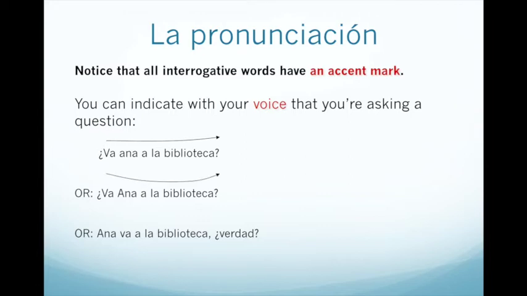You can also start high. ¿Va Ana a la biblioteca? By varying the tone of your voice, people know you're asking a question. You could also make it a statement like, Ana is going to the library, right? And notice how when you say the word right, your voice also inflects. Ana va a la biblioteca, ¿verdad? So it's important to use your inflection to let other people speaking Spanish know that you are asking a question.